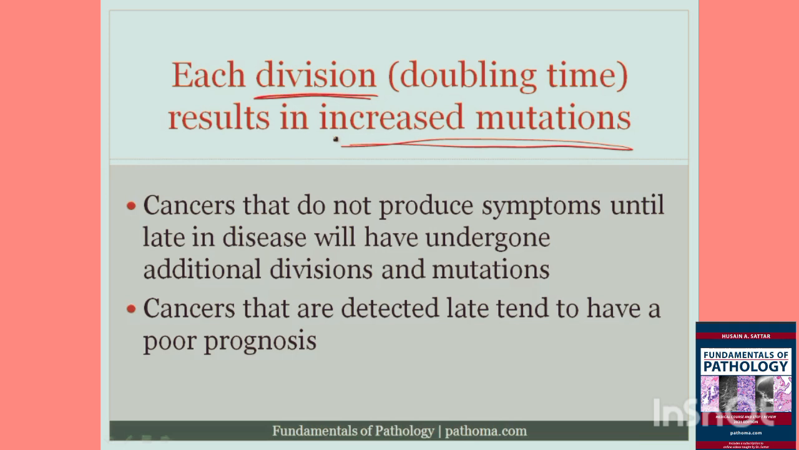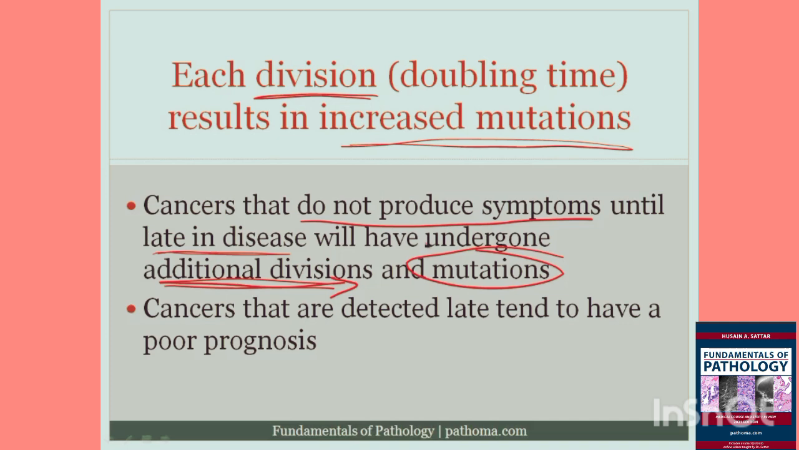And so one important principle or general idea is that if you have a cancer that doesn't produce symptoms until very late in the disease, it will have undergone additional mutations. It will have undergone additional divisions, which will then lead to additional mutations. And so, whereas the average tumor, or the tumor that reveals the earliest clinical symptoms, will have divided 30 times and will then be detected, there are some tumors that really get detected very late. For example, ovarian carcinoma.